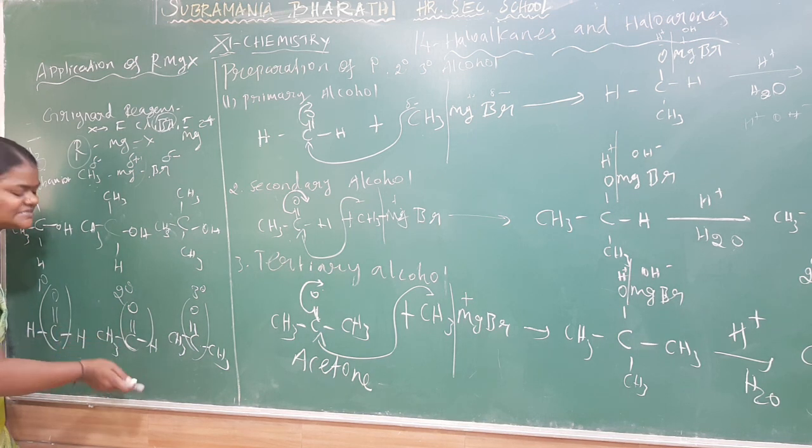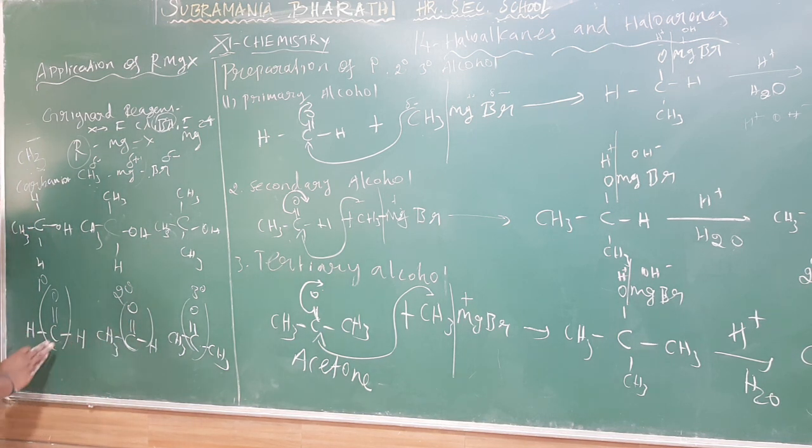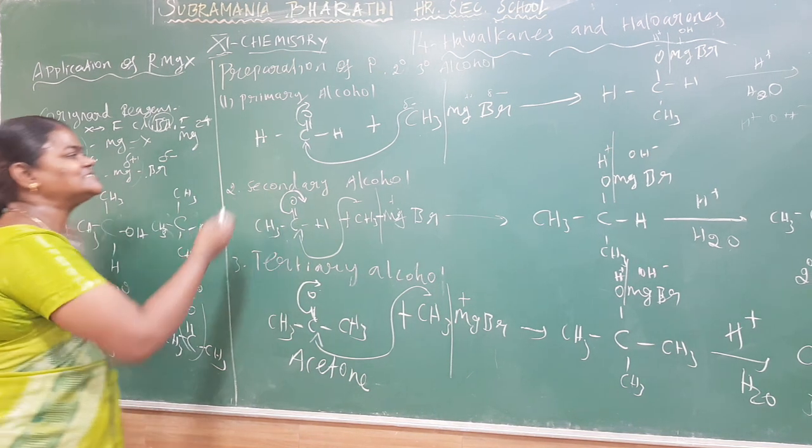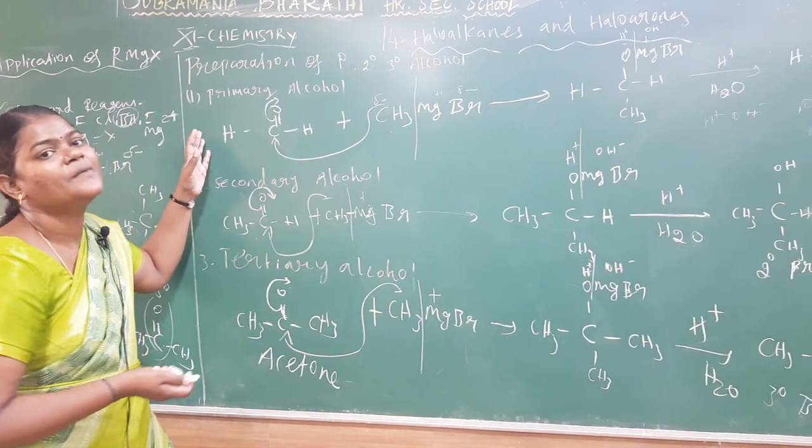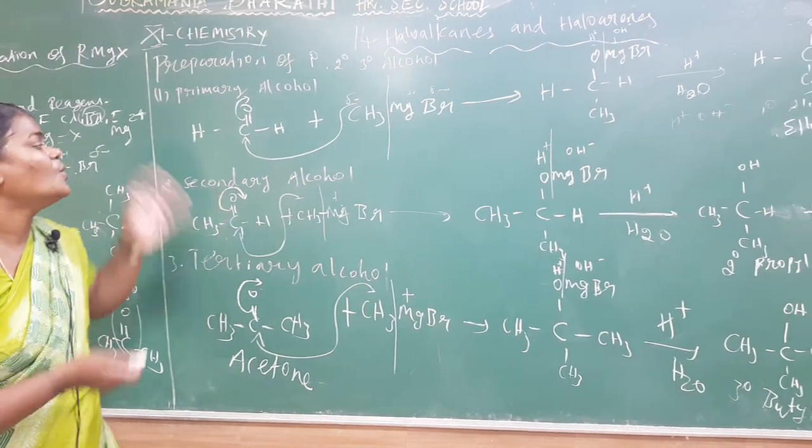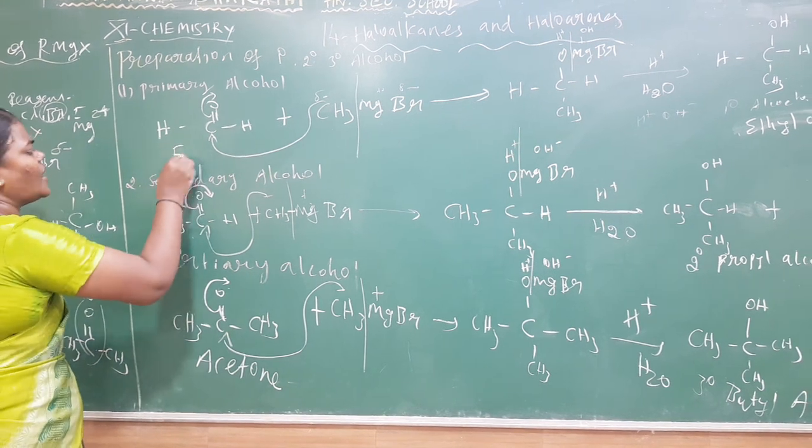So we are taking the acetaldehyde. Here there is no methyl group on the formaldehyde, so you can prepare the primary alcohol easily. So let us see what's happening in the mechanism of preparation of primary alcohol. Okay, what's the name of the compound here? Formaldehyde.